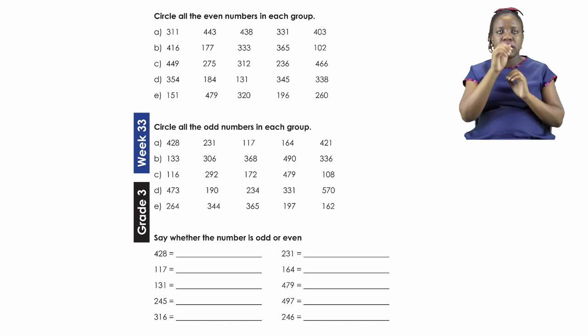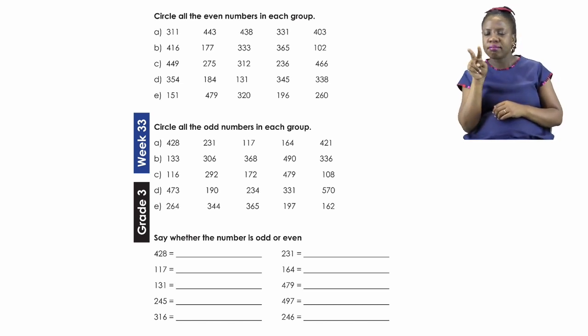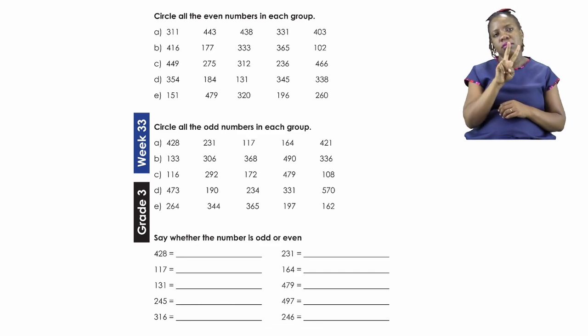You will see that for each part there is a list of numbers. So there you have A up to E. The list of numbers for A is 311, 443, 438, 331 and 403. So in this group of numbers, you have to find all the even numbers, then you must go ahead and circle them.